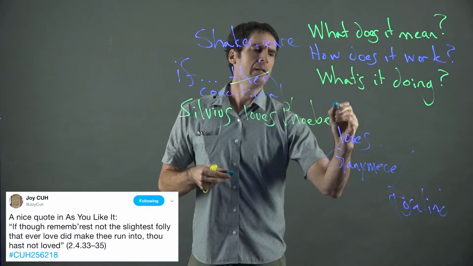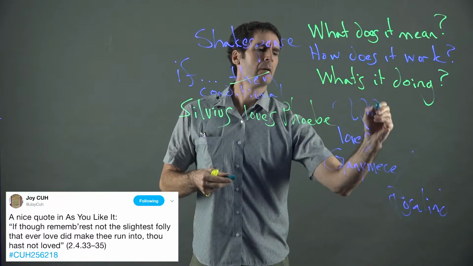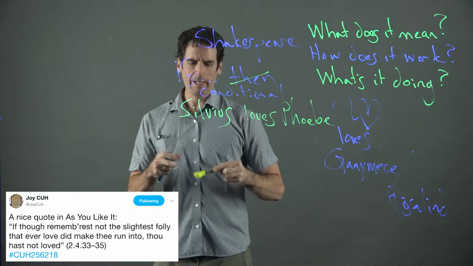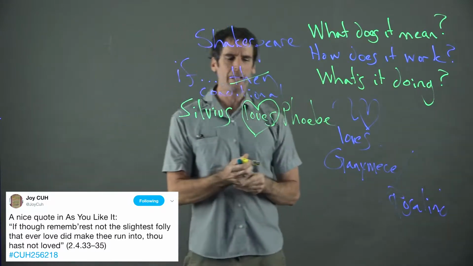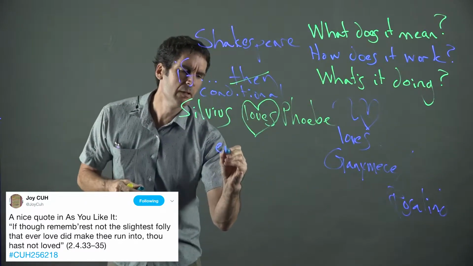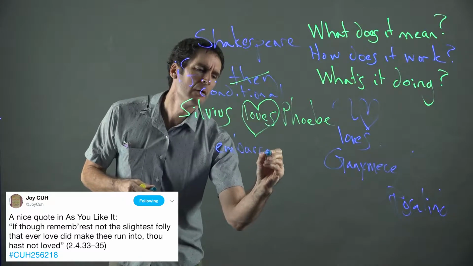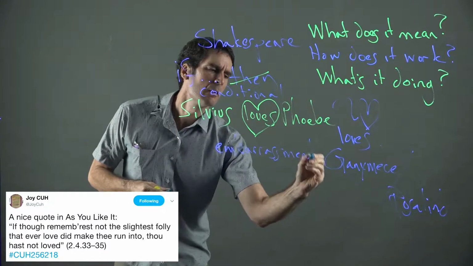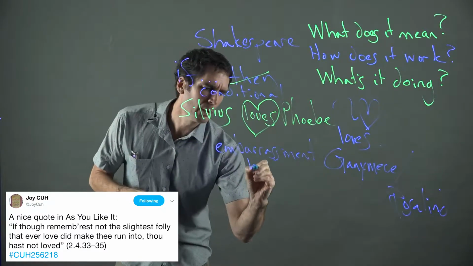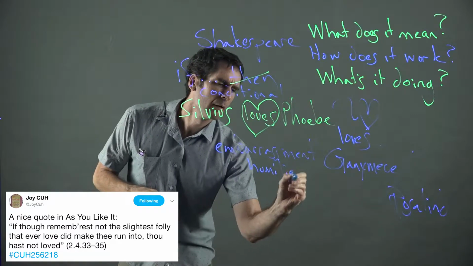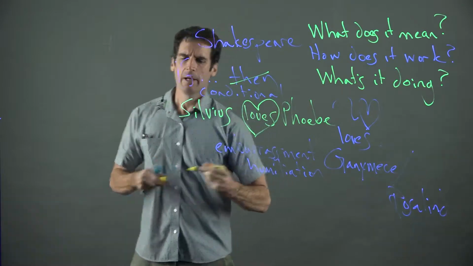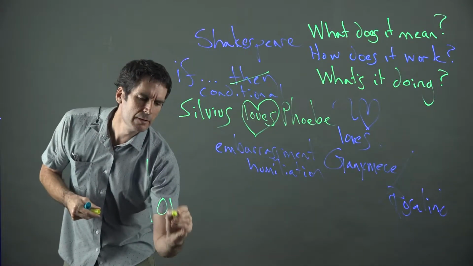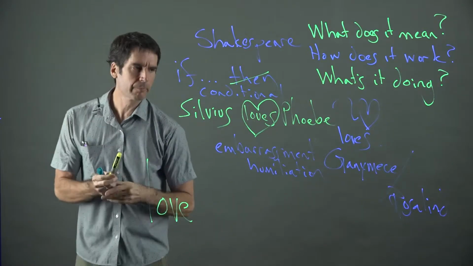And as you can see, what this creates space for, I think, for Silvius is a really dangerous space of embarrassment, perhaps humiliation. The key in terms of Shakespeare, I think, is that love is equated here